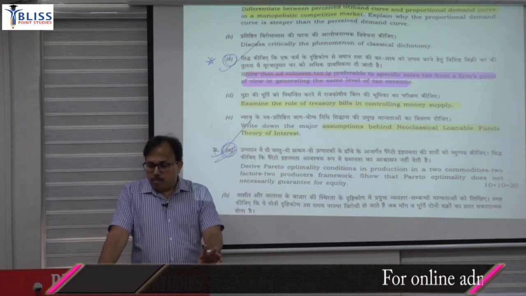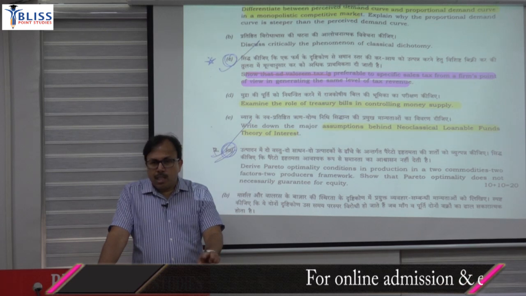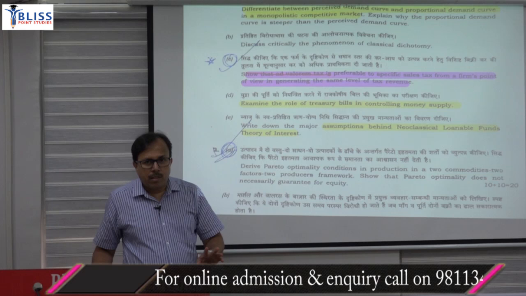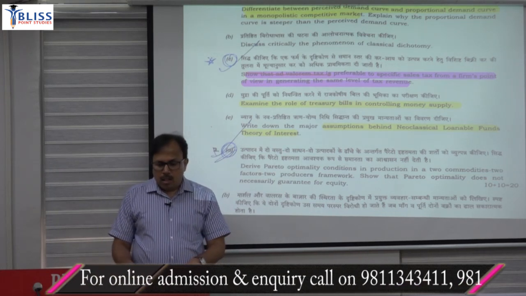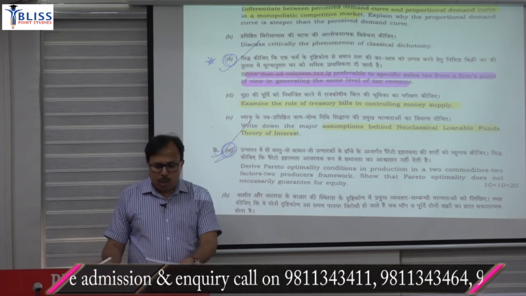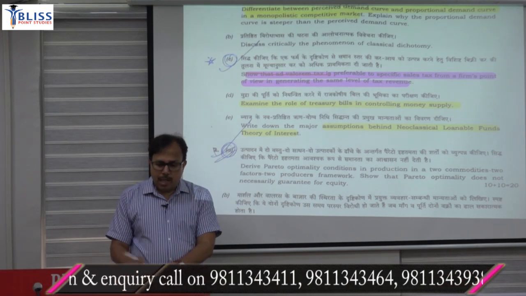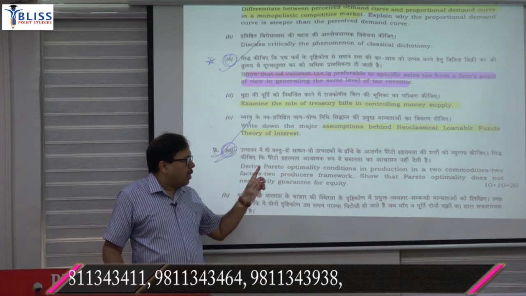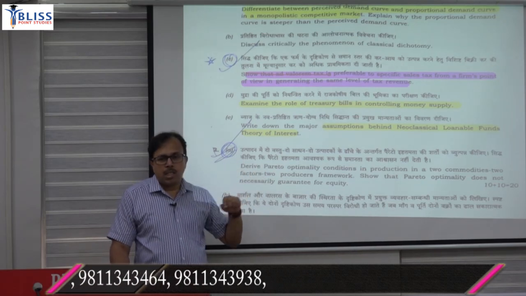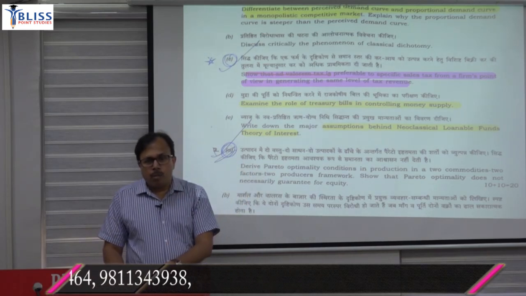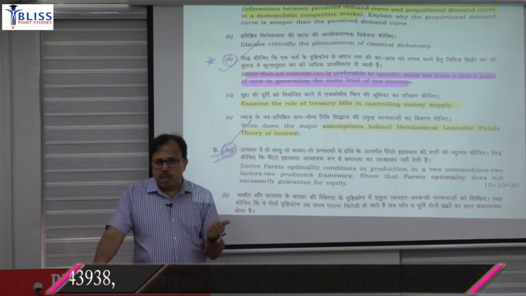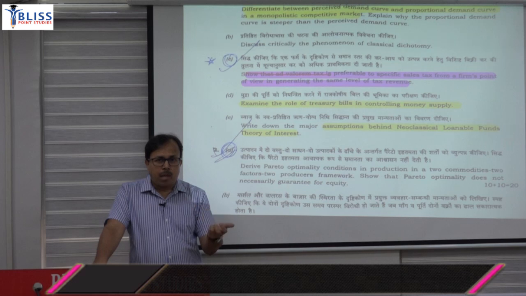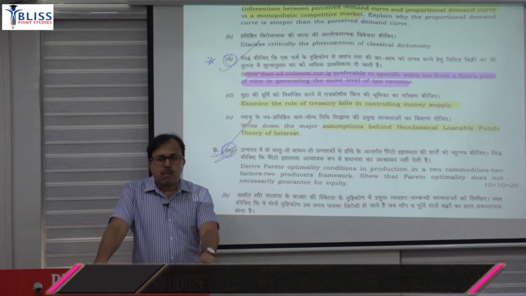Then when we explain the classical concept, it takes into account only saving as the supply of loanable fund and demand for loanable fund only by the firms and by the government. But when we explain the neoclassical concept, supply of the loanable fund, one part is obviously the saving, other part could be the dishoarding, third part is basically bank money, and other is the disinvestment.